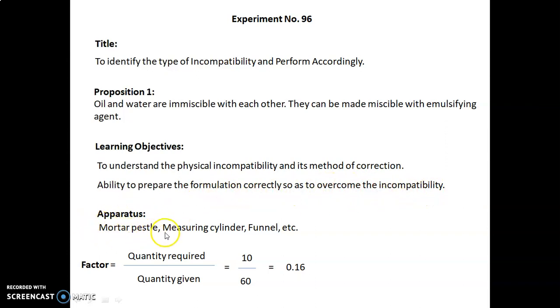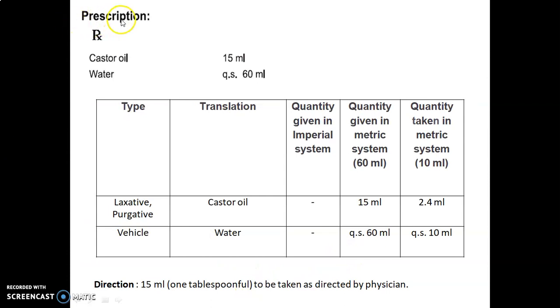Apparatus required are mortar, pestle, measuring cylinder, funnel, etc. Factor is calculated as quantity required upon quantity given, which is 10 upon 60, equal to 0.16. Prescription is denoted by the symbol Rx. This is the prescription given over here. So let's discuss in detail the formulation table.